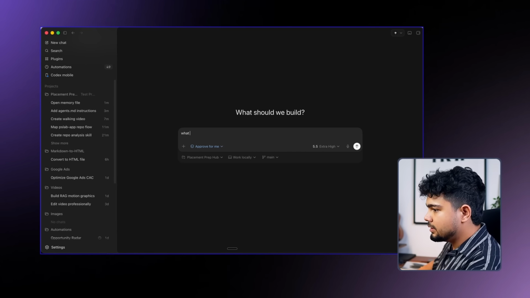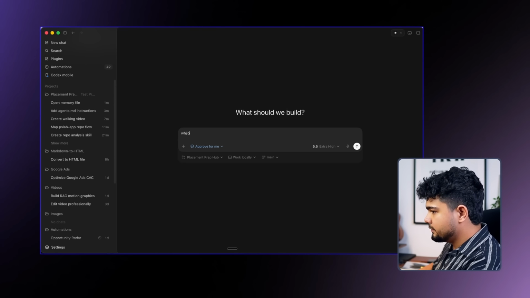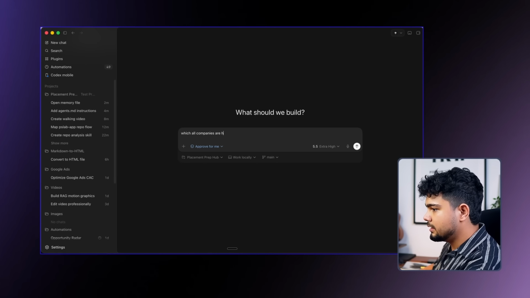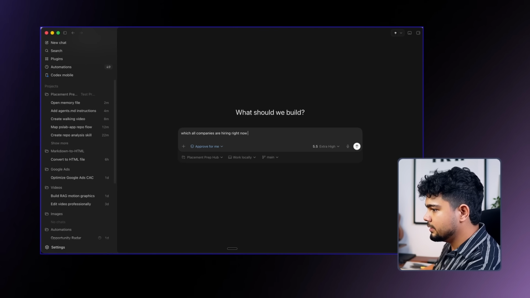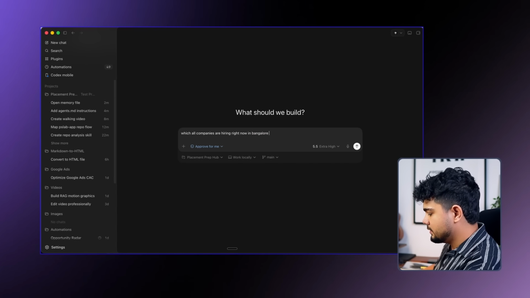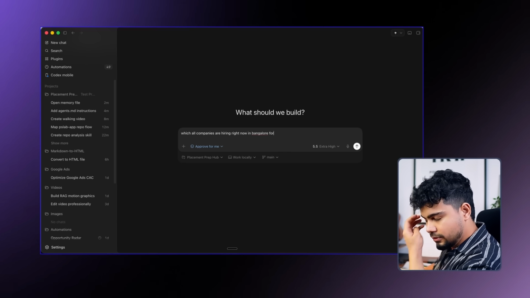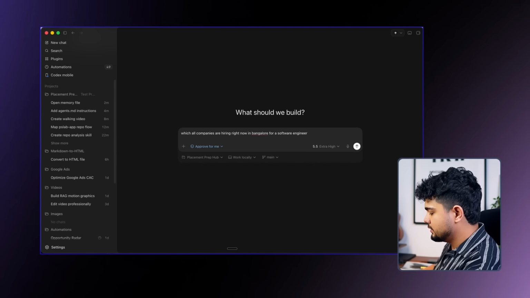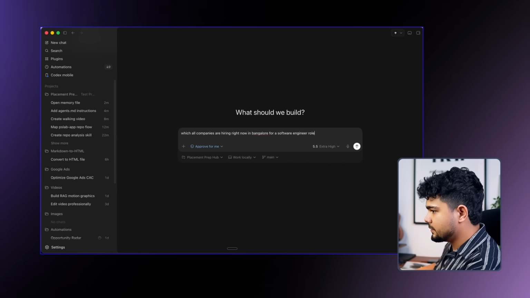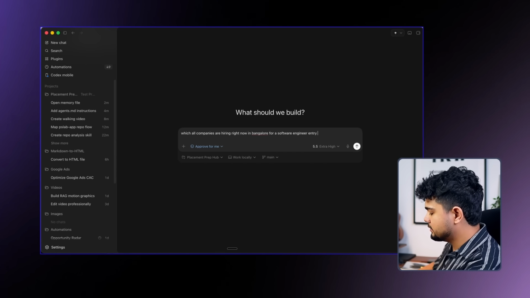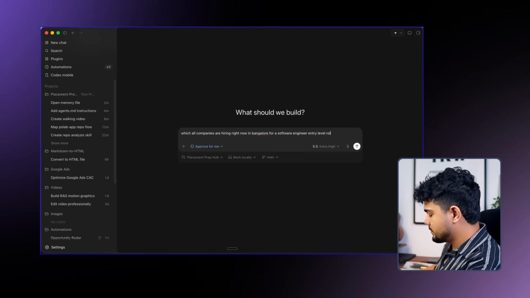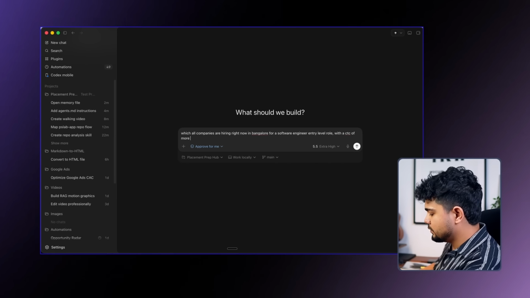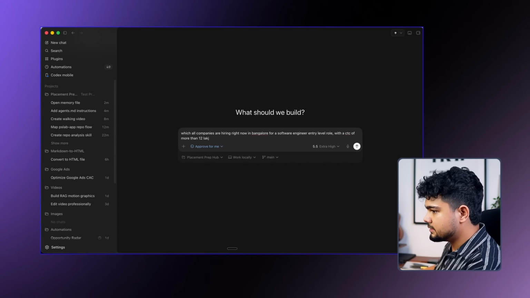So which all companies are hiring right now in Bangalore for a software engineer role. Software engineer, entry level role with a CTC of more than 12 lakhs.